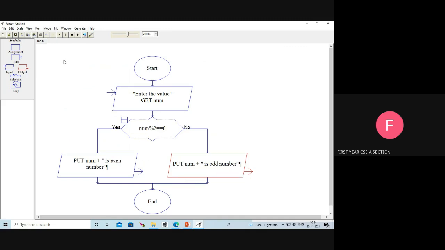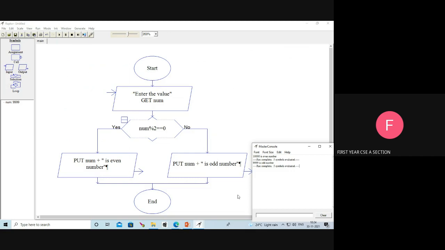Next I am going to run the program. See, I am going to click this arrow mark. Enter the value. It is asking for one value. I am giving 10,000 and then click OK. Condition is true. So see the result, 10,000 is even number. Next, I am going to run the same program again. Get the number. At this time, I am giving 9,999, and then click OK. Here, see, 9,999 is odd number. It is showing the result.